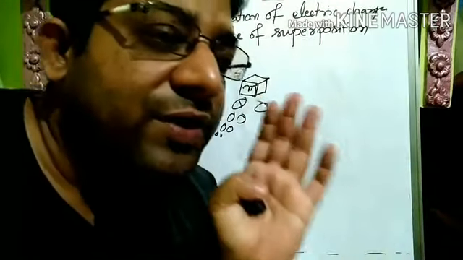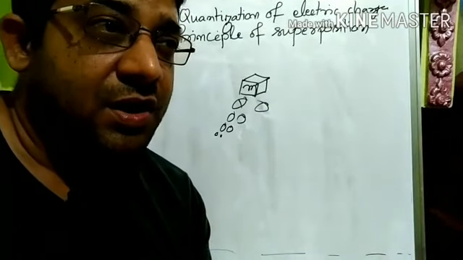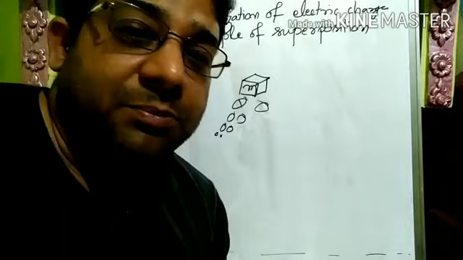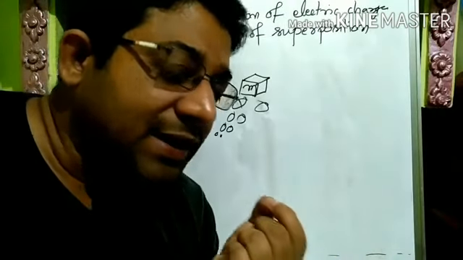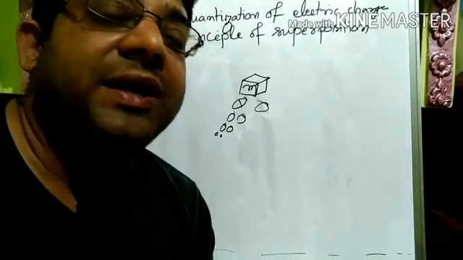If we go on further dividing, a point may come where the final particle or final quantity may not be divided further.